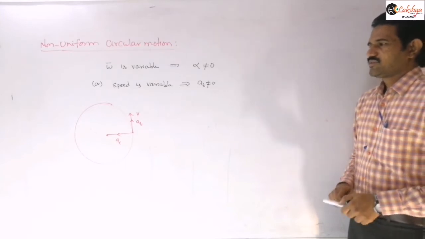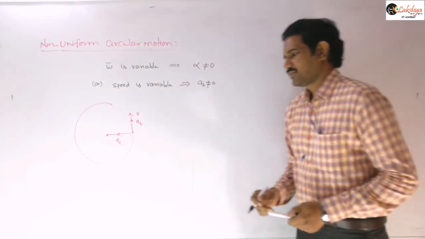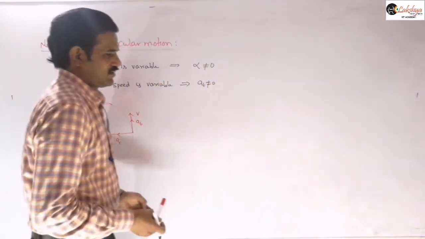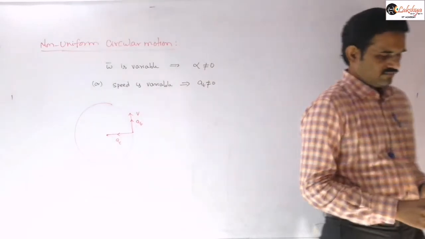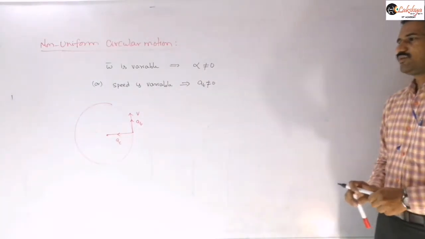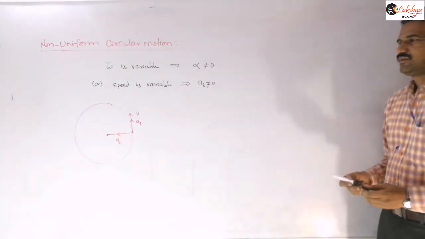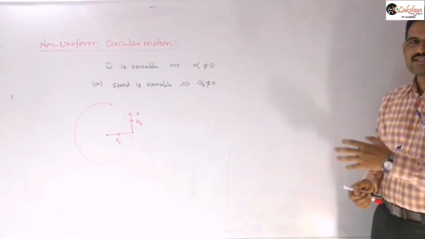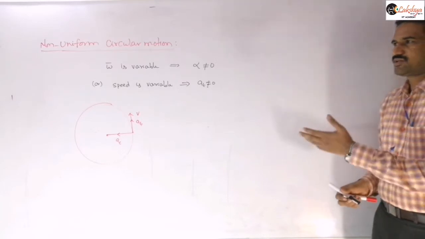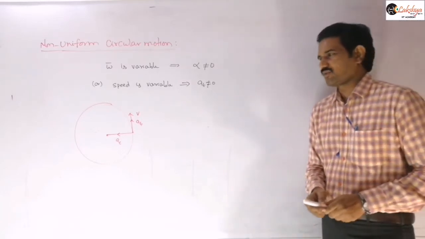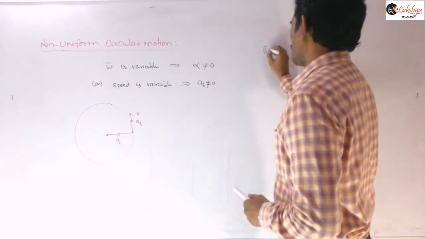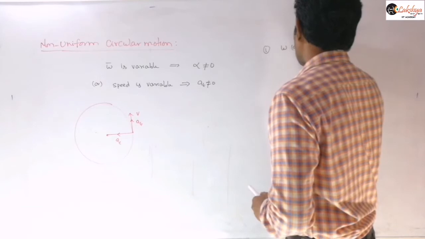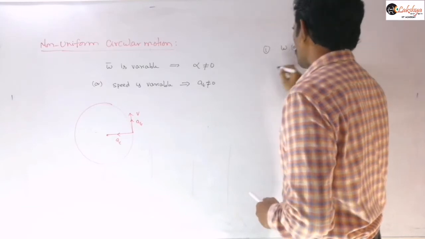In non-uniform circular motion, the following quantities are variable. In uniform circular motion we already mentioned the constant and variable quantities, so now we are mentioning the variable quantities here. Clearly, omega and V, the speed of the particle, are variable.